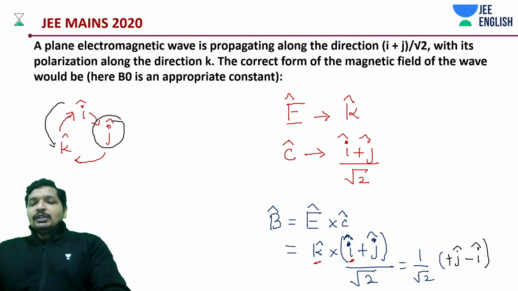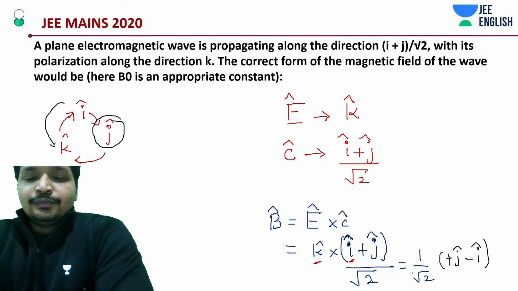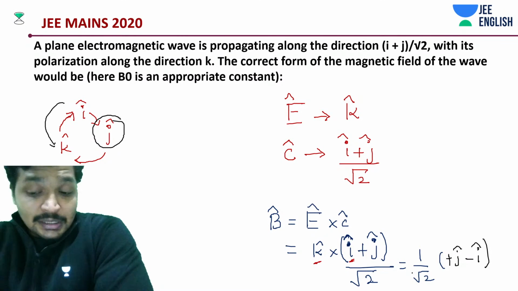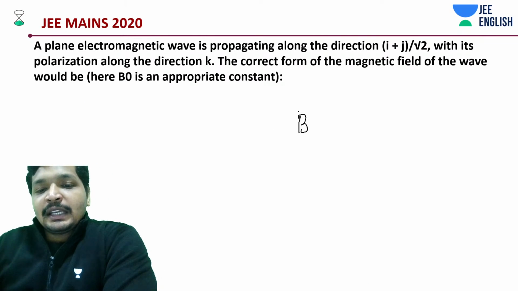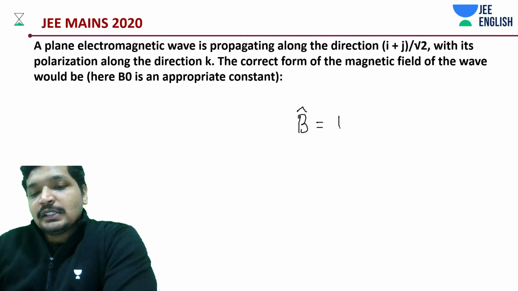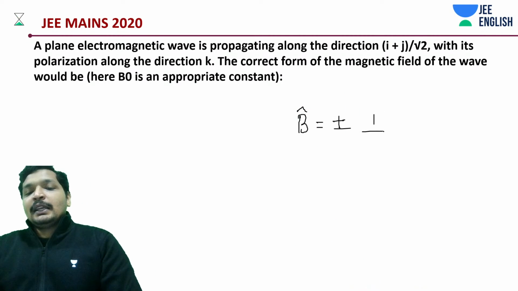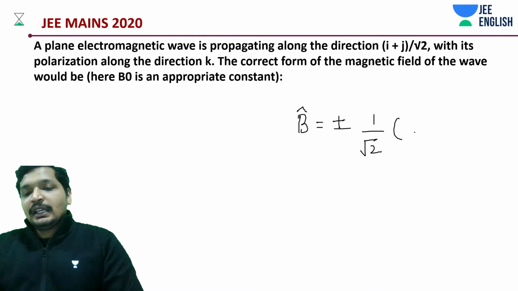I think it should be C cap cross E cap. I think both would work anyway. So the direction of B cap is supposed to be either plus or minus of 1 by root 2 times J cap minus I cap.